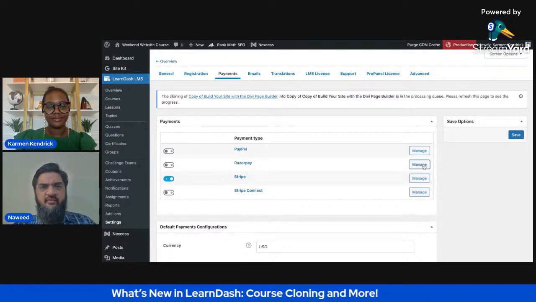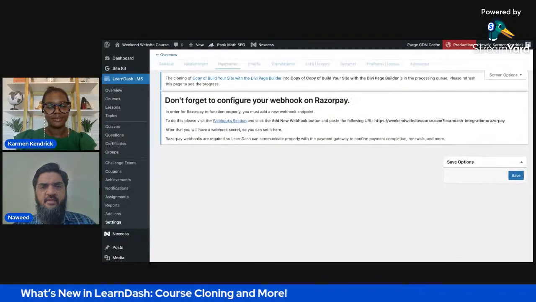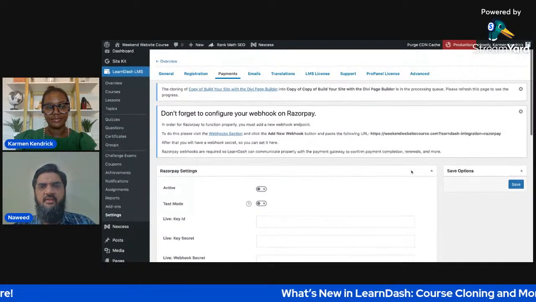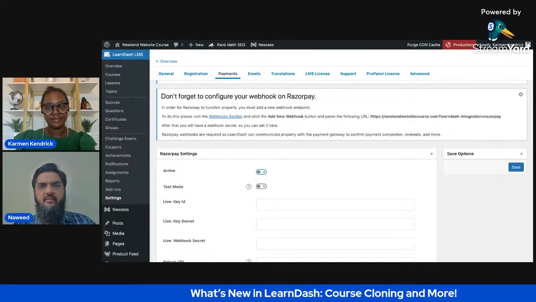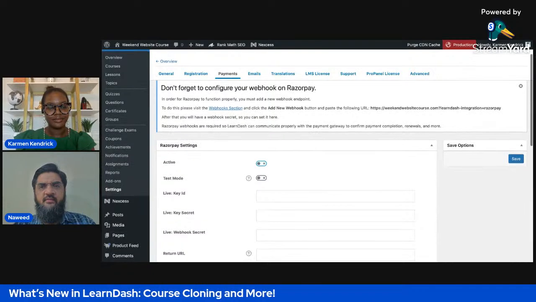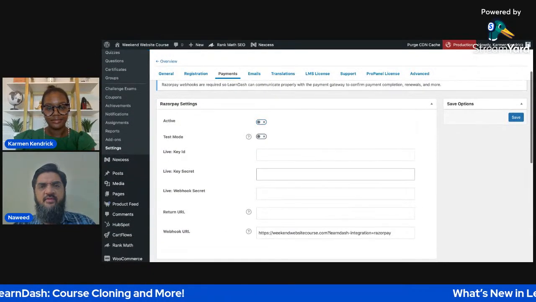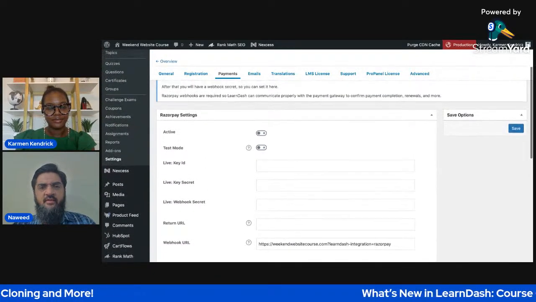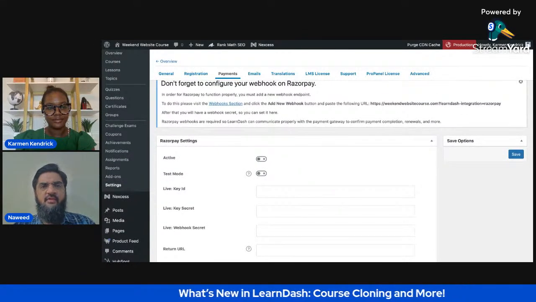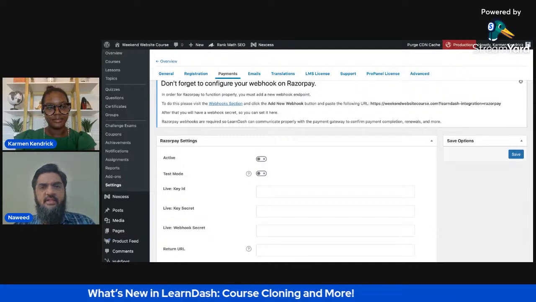And it's pretty straightforward to get this up and running because you just need to sign up for a Razorpay account by going to the website, and there's something called a KYC or Know Your Customer process that you need to go through. So once everything is up and running, you will need to just go to the settings tab of LearnDash LMS and choose the Razorpay option there.